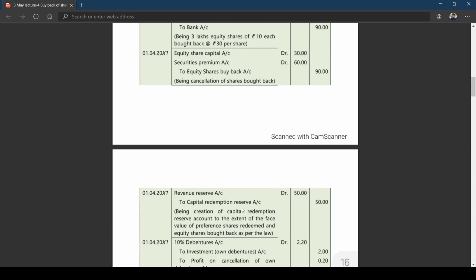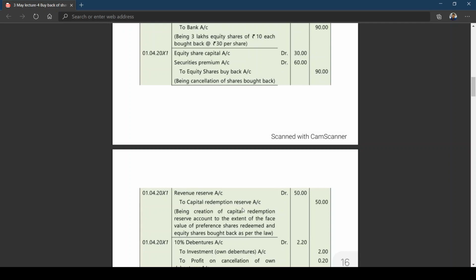You can use security premium for creation of capital redemption reserve in case of buyback of shares because it comes under free reserves. But when it comes to redemption of preference shares, we can't use security premium. So that is why I think this point has been very clearly mentioned. They use the word revenue reserve. If you want, you can note down in brackets.